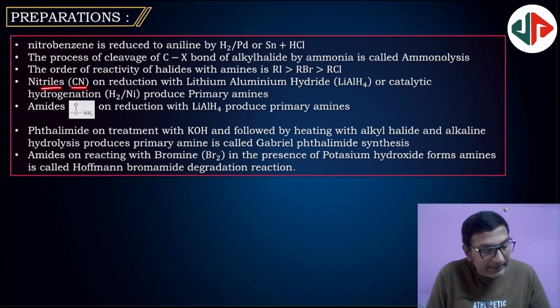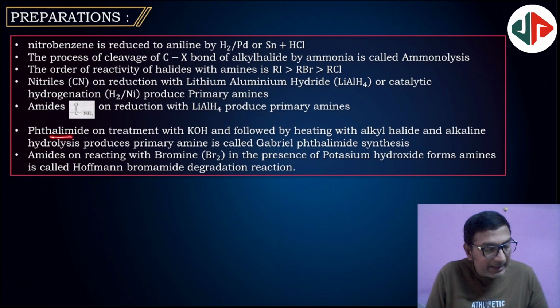Next, nitriles, that means cyanides, on reduction with lithium aluminum hydride will give corresponding primary amines. Next, amides on reduction with LiAlH4 produce primary amines. Reduction of cyanides and reduction of amides will give primary amines.